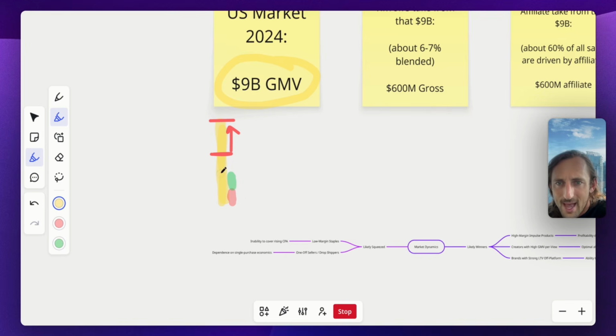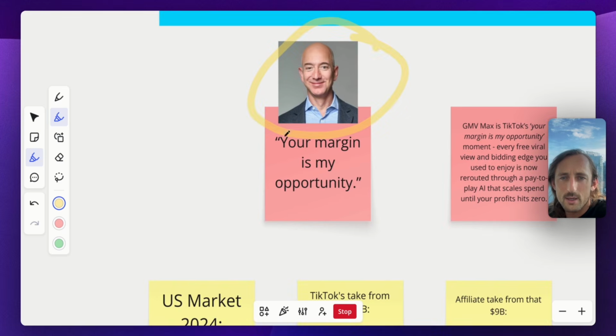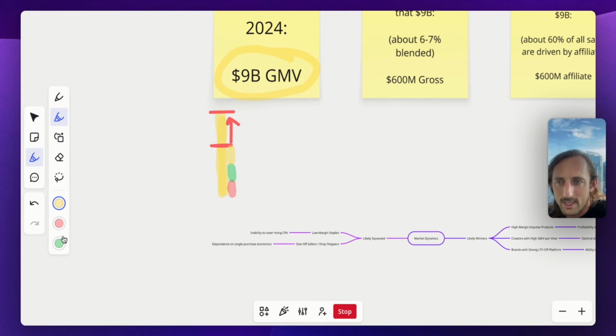And then the rest of that is being taken home by the brand. Now, what did I say up here from Mr. Jeff B? Your margin is my opportunity. So TikTok, this is them right here, right? That's how much TikTok is taking home. So this, what's getting paid to creators, this, what's getting paid to brands, that is TikTok's opportunity. So they want to grow the full pie and they want to start eating into that.